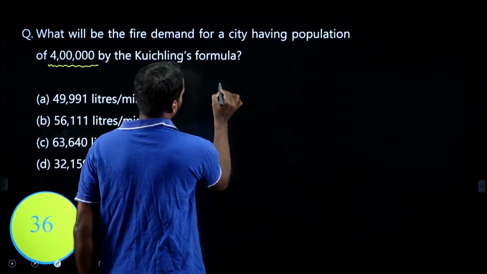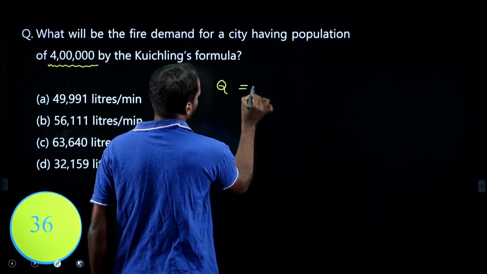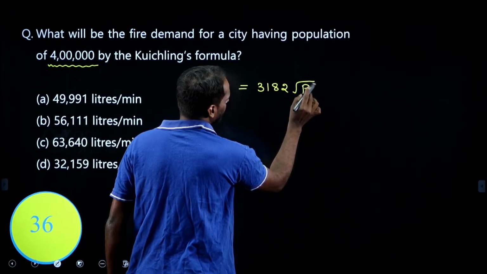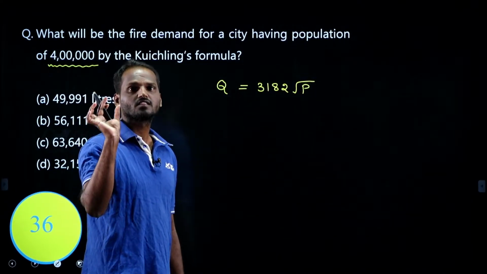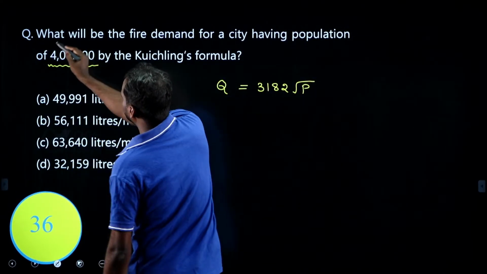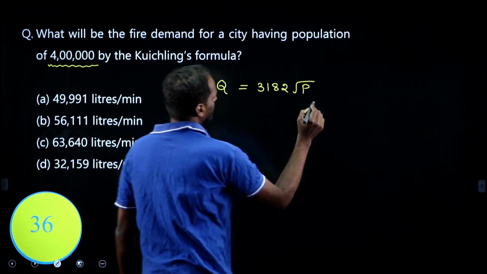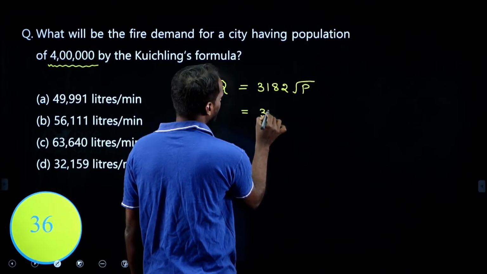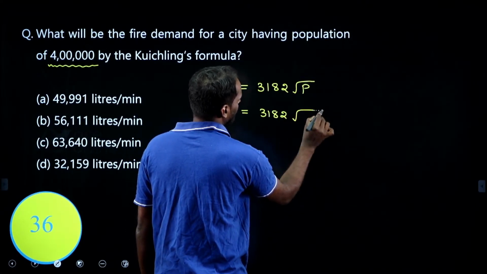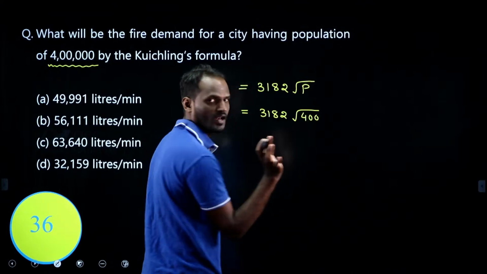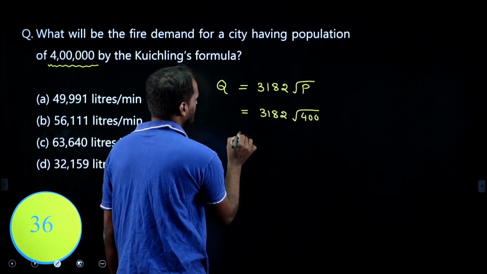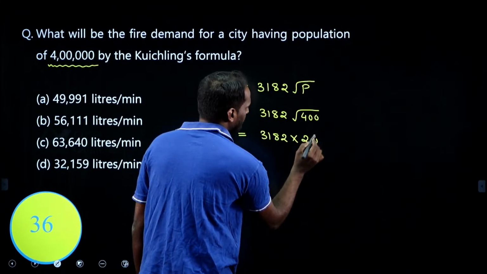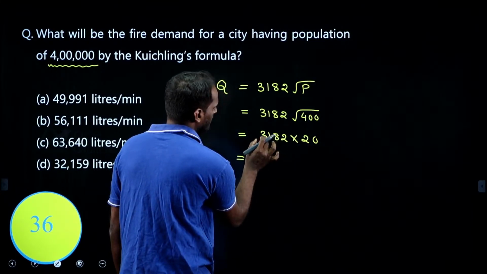As you all know, fire demand by Kuchling formula Q equal to 3182 root P. What is P here? P is the population in thousands, right? He has given population as 4 lakh. 4 lakh means P will be 400 only, right? 3182 under root 400, in thousands I need to substitute. 3182 multiplied with 20 only. What is this value? Double of this,